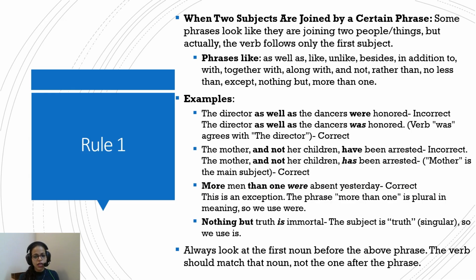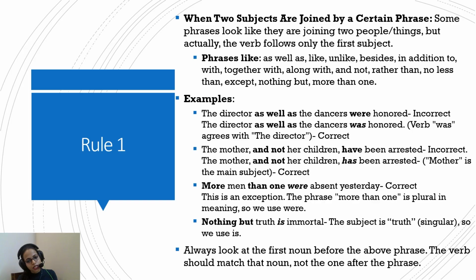These phrases feel like they are joining two clauses, but you have to understand the verb will follow the subject that is closer to it. I'll give you an example. The director as well as the dancers were honored. Here the verb were is wrong. Why? Because it looks like as well as is joining the director part and the dancers part, but it is not really putting both sides on equal footing.